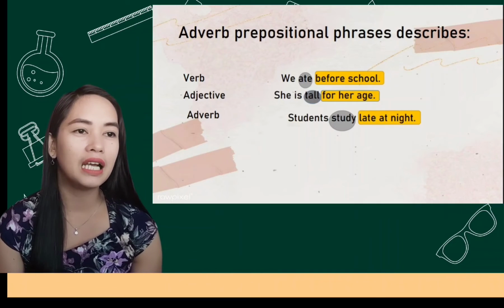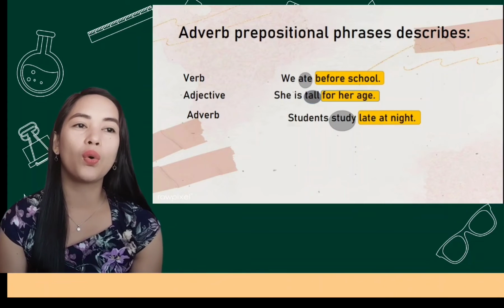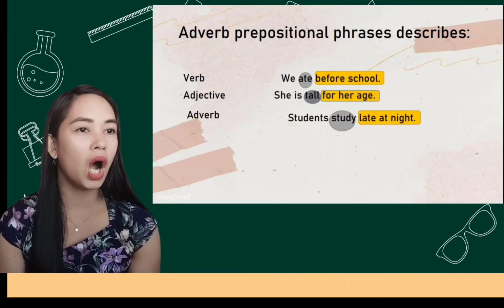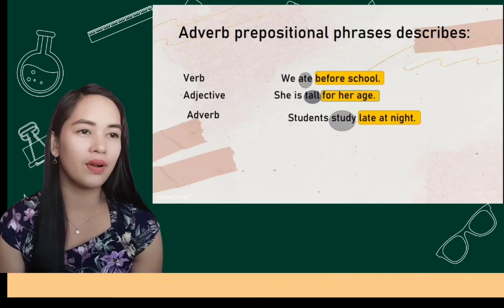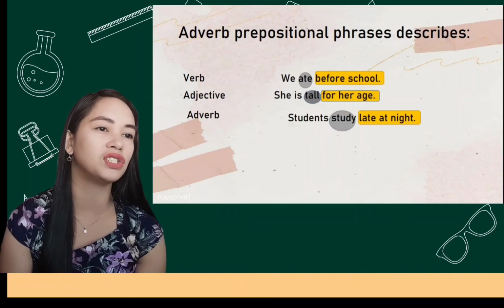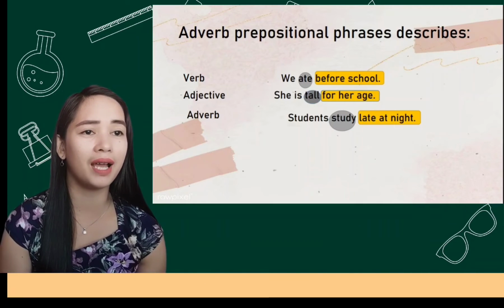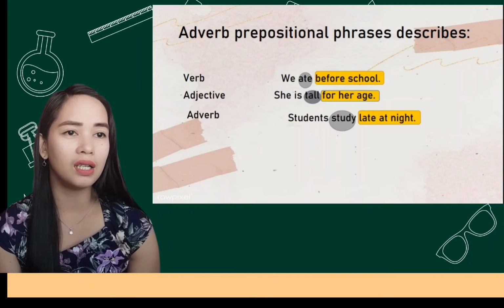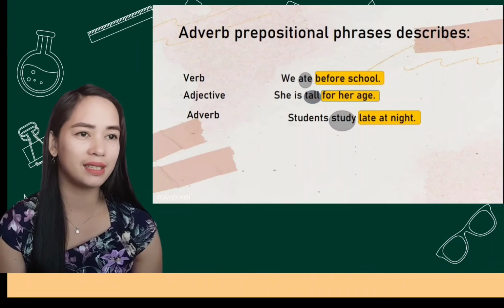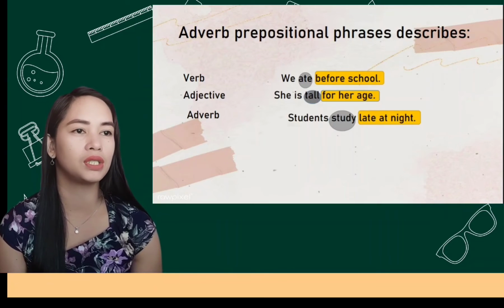Another one: she is tall for her age. What is the prepositional phrase here? For her age. For her age describes the word tall. Tall is an adjective, so that's why it is an adverbial prepositional phrase.